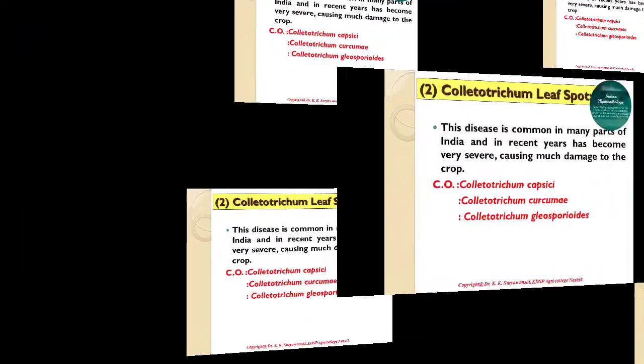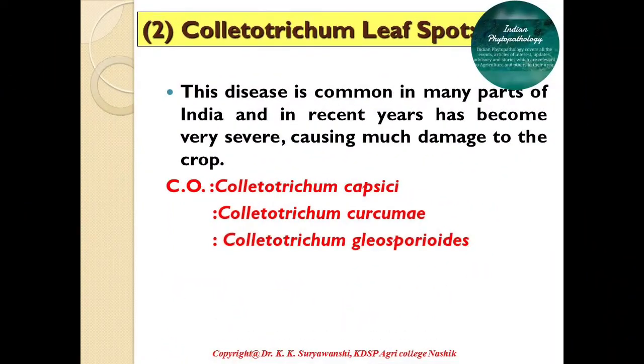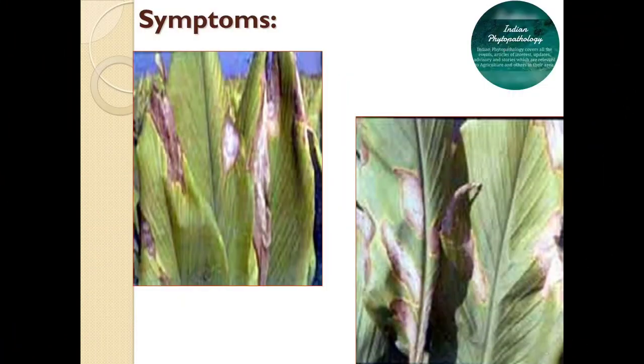The next leaf spot is Colletotrichum leaf spot, caused by Colletotrichum capsici, Colletotrichum curcumae, or Colletotrichum gloeosporioides. These are all involved in Colletotrichum leaf spot. The only difference from the previous leaf spot is that in Colletotrichum there are sunken, oblong brown spots with a grey center. These are the key symptoms by which we can differentiate between leaf blotch and Colletotrichum leaf spot.